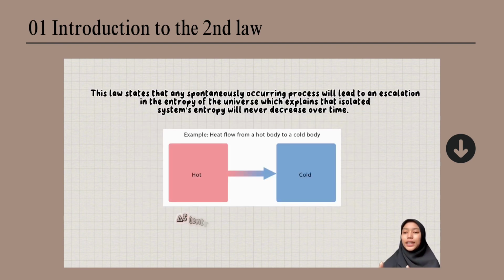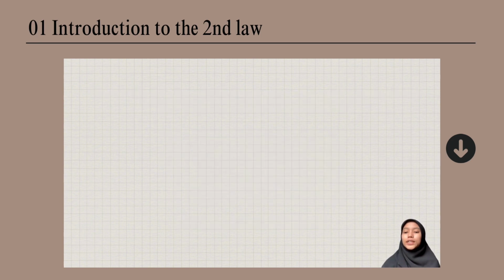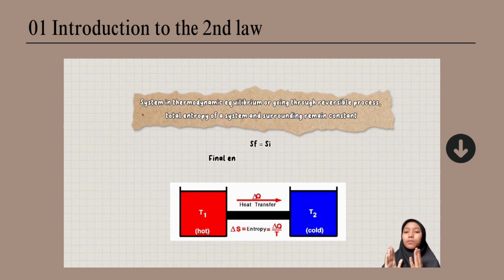This law states that any spontaneously occurring process will lead to an escalation in the entropy of the universe, which explains that an isolated system's entropy will never decrease over time. So in some cases, where the system is in thermodynamic equilibrium or going through a reversible process, the total entropy of a system and surroundings will remain constant.